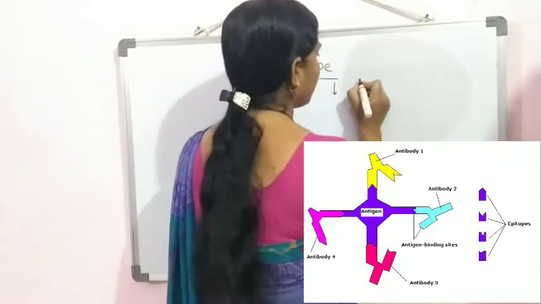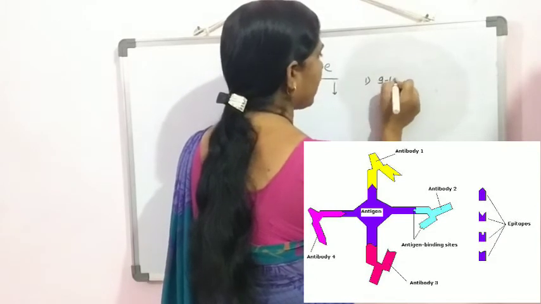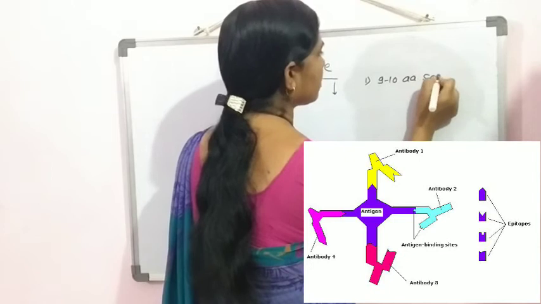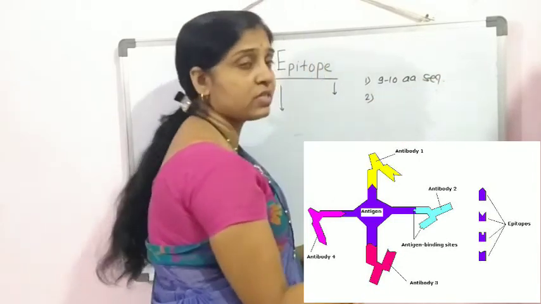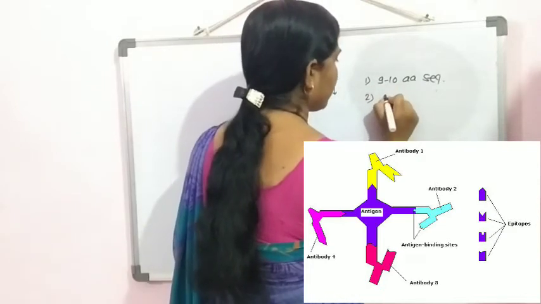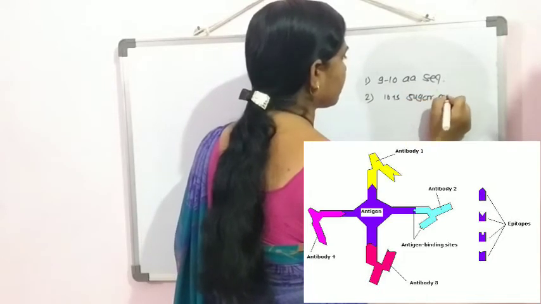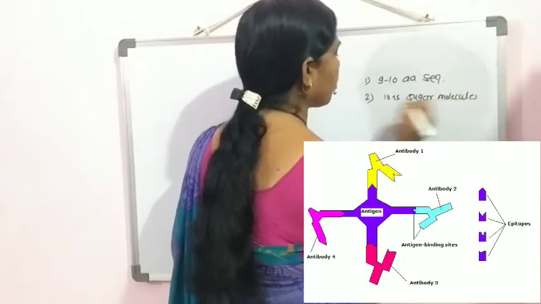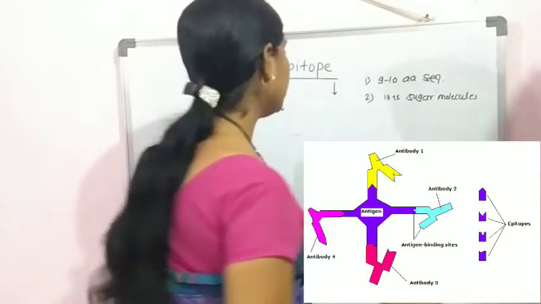Here the epitopes may be a 9 to 10 amino acid sequence. If the antigens are polysaccharides, then 10 to 15 sugar molecules act as epitopes.